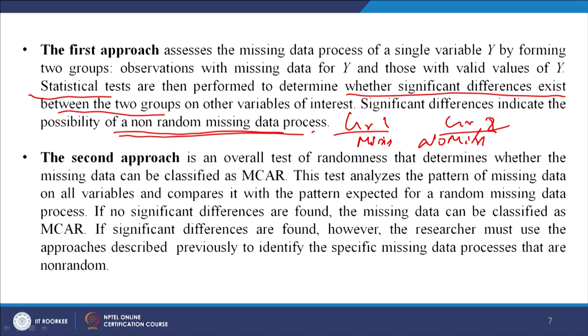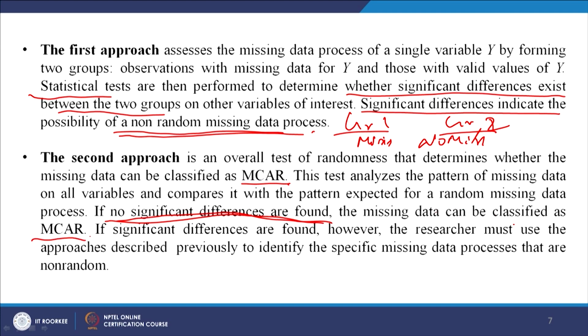The second is called the overall test of randomness, which determines whether the missing data can be classified as MCAR. This test analyzes the pattern of missing data on all variables and compares it with the pattern expected for random missing data. If no significant differences are found, then the missing data can be classified as MCAR.